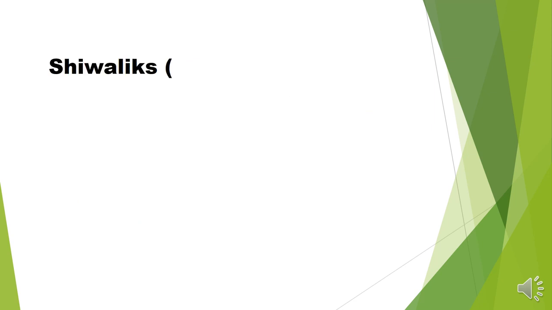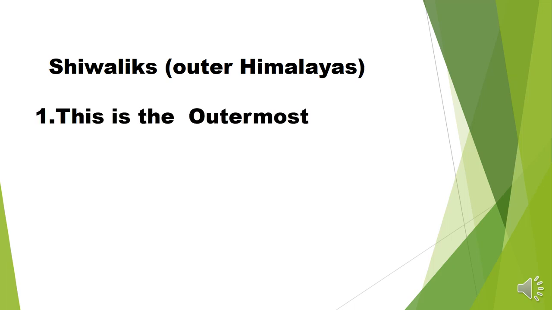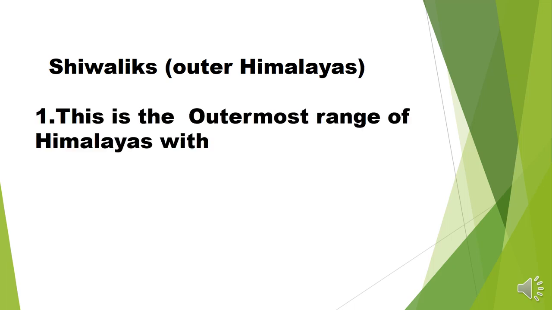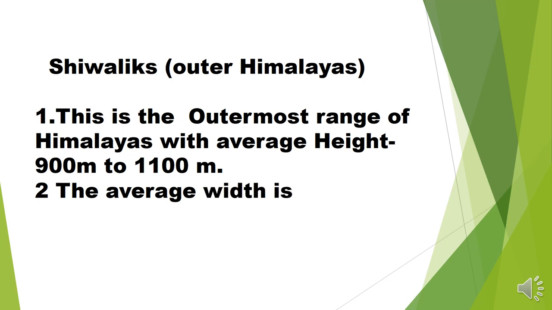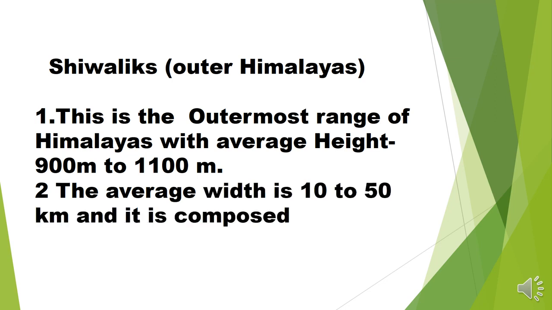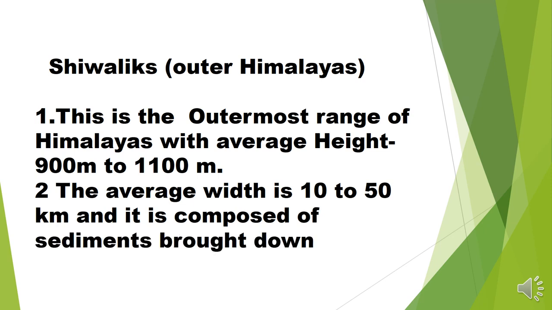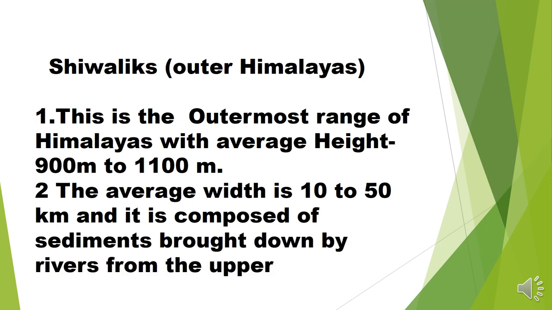And the next is the Shivalik, which is called the outer Himalayas. The first feature is that this is the outermost range of the Himalayas with an average height of 900 meters to 1100 meters. Second, the average width is 10 to 50 kilometers, and it is composed of sediments brought down by rivers from the upper Himalaya ranges.